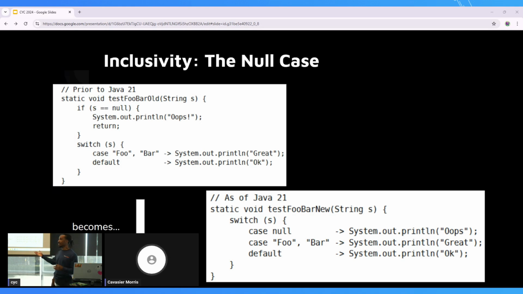It's actually built in. So now we have case null and we can do whatever with it, whether it be throwing an exception. In this case, we're just printing a statement. But now it doesn't have to be decoupled from what's already existing in switch, and it's built in. So once again, it makes reading your logic in a more succinct way a lot easier. And it's more efficient this way too, because now you're running it all at one time. So if it is null, it gets treated just like the rest of them, and all the errors will be handled natively by the switch statement.